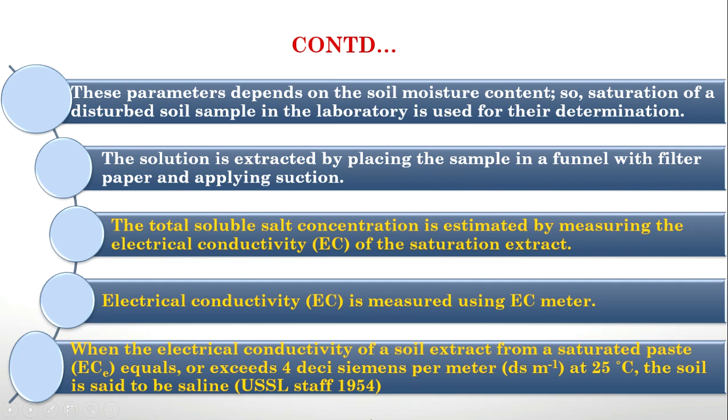When the electrical conductivity of the soil extract from a saturated paste equals or exceeds 4 decisiemens per meter at 25 degrees Celsius, then the soil is said to be saline. So if the electrical conductivity is greater than or equal to 4 decisiemens per meter, then we can say that the soil is saline.